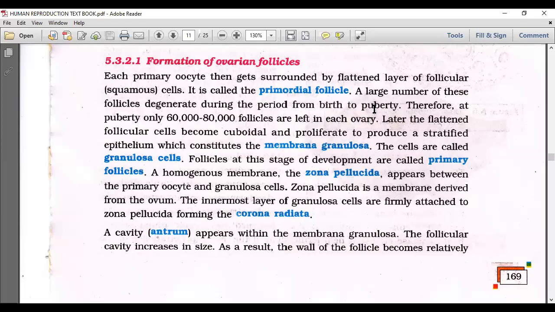After that, they'll turn into primary follicle. So from embryonic development till puberty, what kind can we expect here? The primordial follicle only. Each primary oocyte covered by simple squamous epithelium, we can say it as primordial follicle. So where do you see this? These kind of follicles are seen from birth to puberty, and they continuously degenerate.